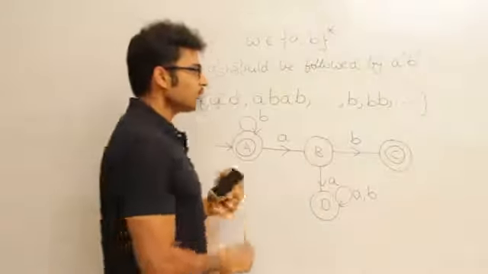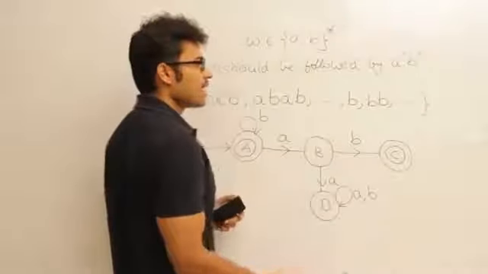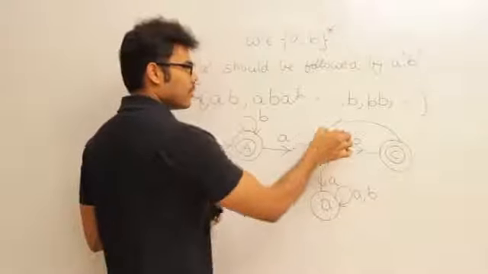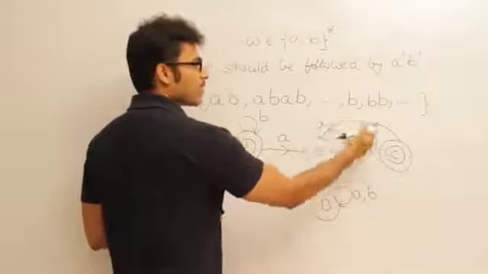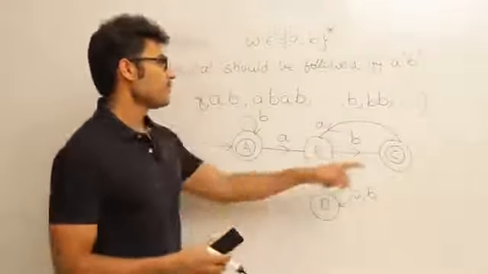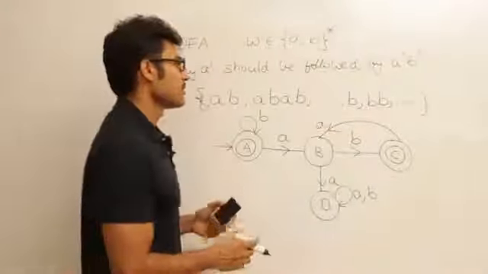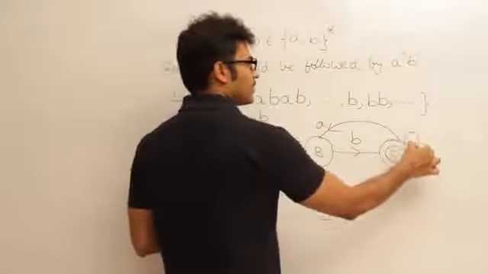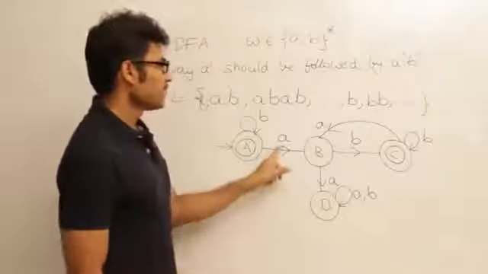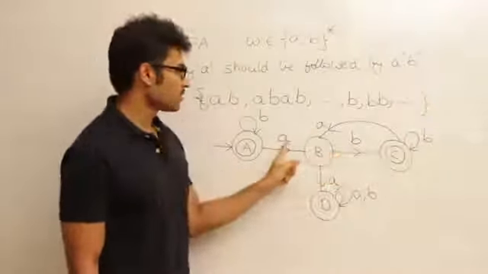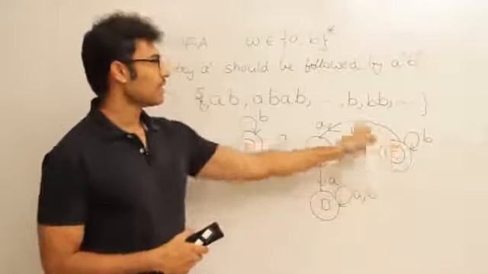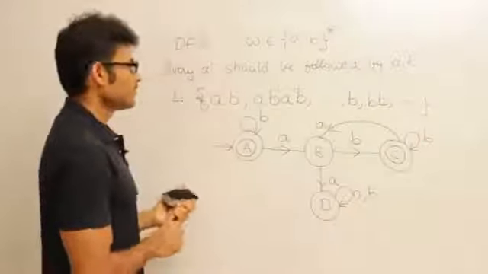Now in case of C, I might again get an A. If I get an A, it should again be followed by a B. Therefore, I am going to wait for a B. So whenever I reach C, I am very sure that every A is followed by a B. And any number of B's doesn't matter, so I'll accept any number of B's. Why? Because A followed by any number of B's is also equal to A followed by one B. So in case I get any A, I'll again come back. So this is the DFA for the required problem.